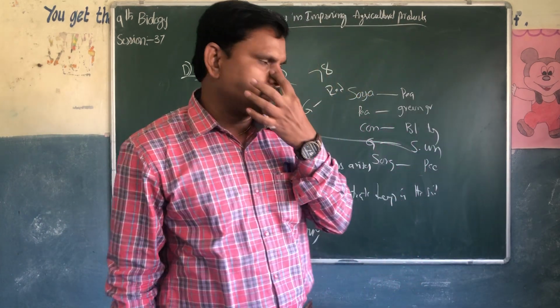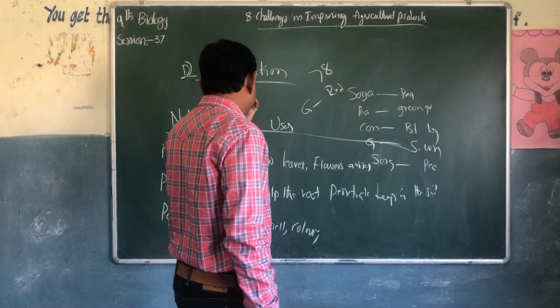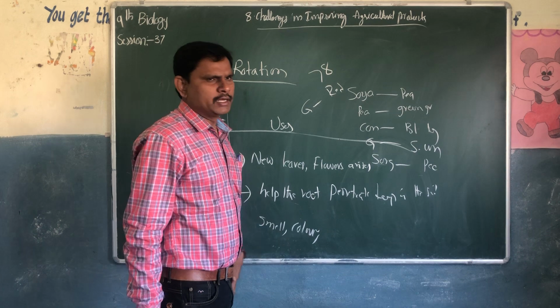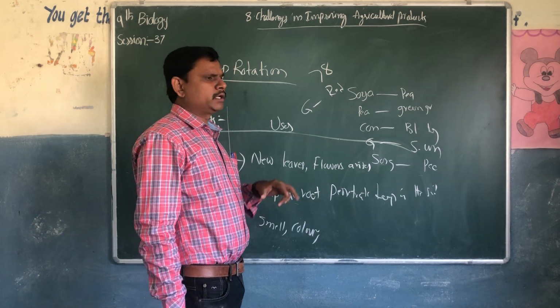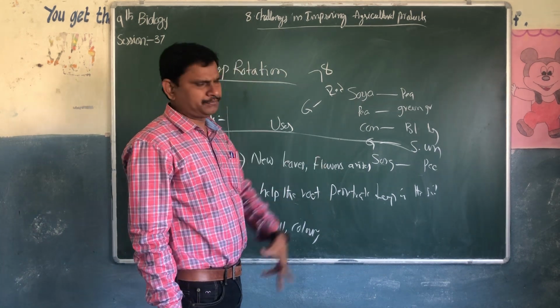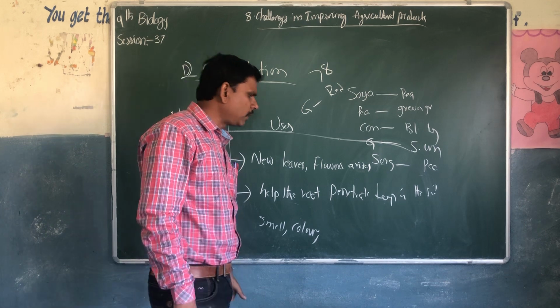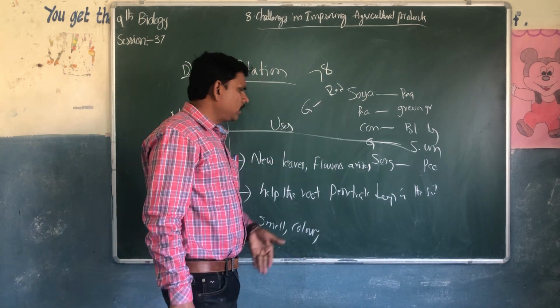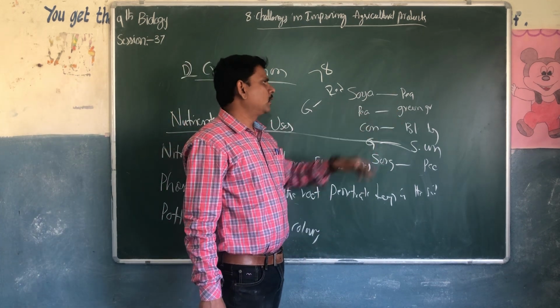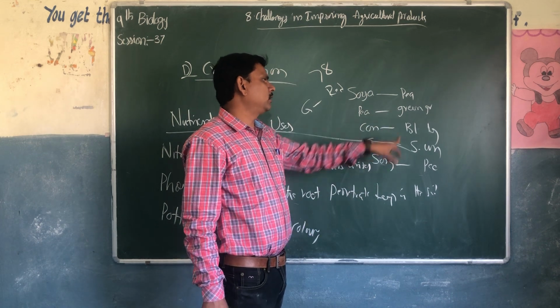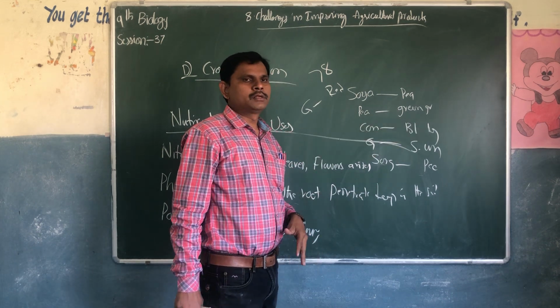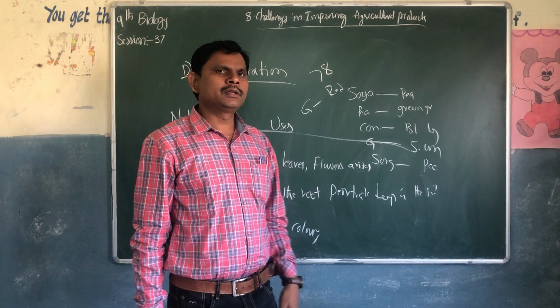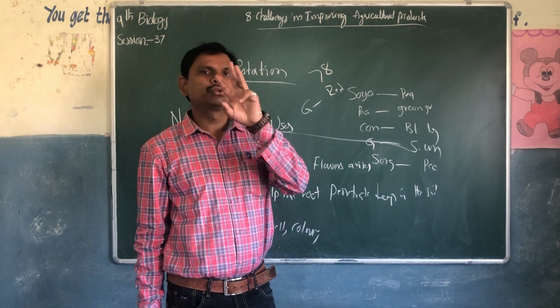What is mixed crops? Instead of growing one crop in a field, farmers will cultivate two crops at a time. In one line, soya, another line, pea. One line pea plants, another line green grams. Like so, simultaneously they will cultivate two crops.